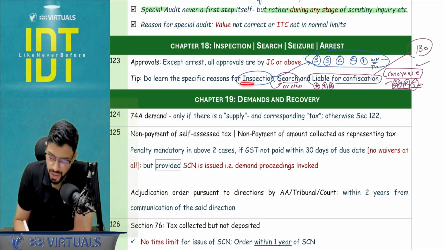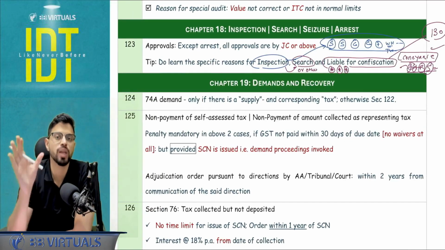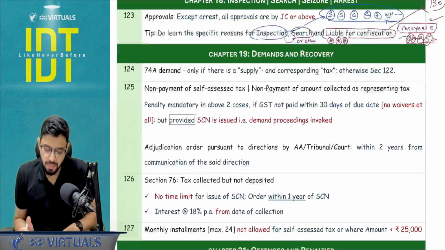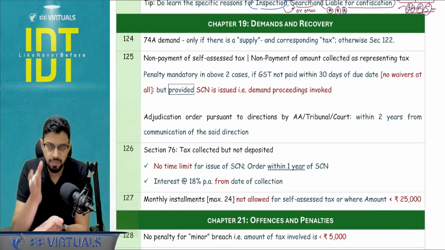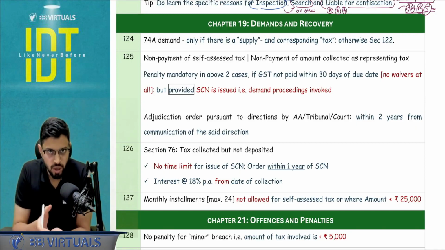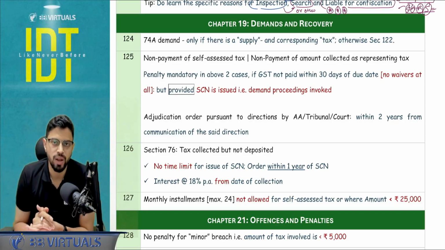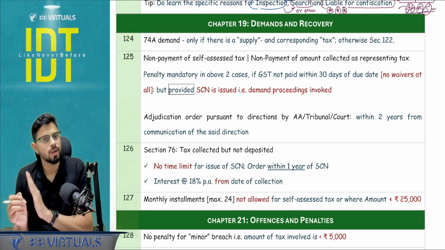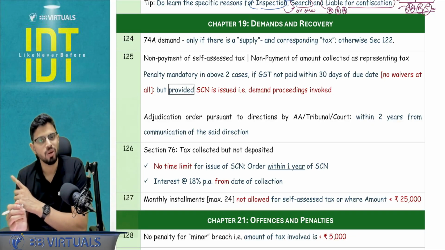Okay, so the point to tell was that for these three cases, you should know the exact reasons. You cannot go for, like in Hindi we say, tukkebaazi. So you cannot just try to write something and get marks. No, it will not happen. Specific reasons are there. Chapter number 19, demand and recovery. 74A, notice a golden rule you need to remember, that a taxable event needs to happen. If the taxable event is not there, 74A cannot happen, because once the taxable event is there, then only there will be a tax, and then only with respect to the tax, interest and penalty, 74A can follow. So if I am involved in the offense of invoice without supply, no supply, only invoice issued, it is an offense. So I will be caught hold of under section number 122, not 74A.